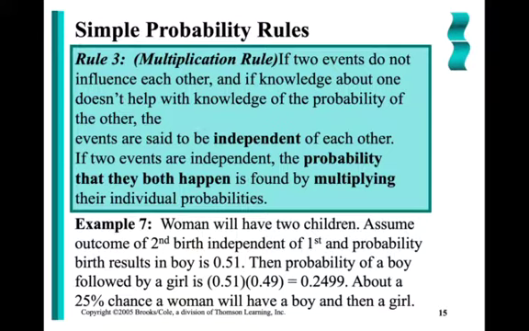Okay. If two events do not influence each other, i.e., if the knowledge about one event does not help the knowledge of the probability of the other, these events are said to be independent. If two events are independent, then the probability that both will happen is found just by multiplying their probabilities together.